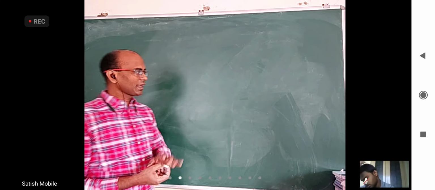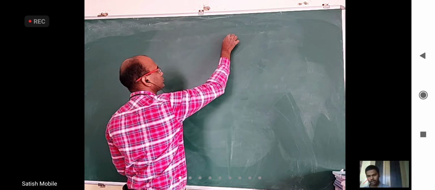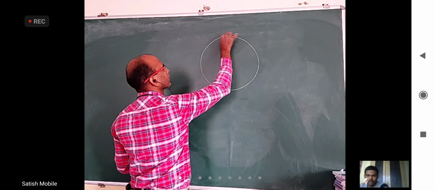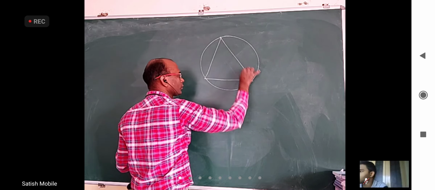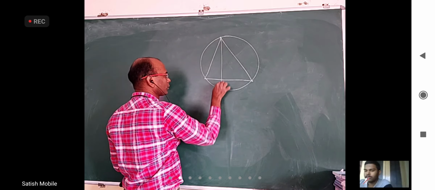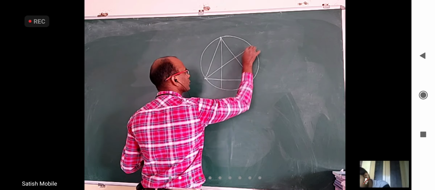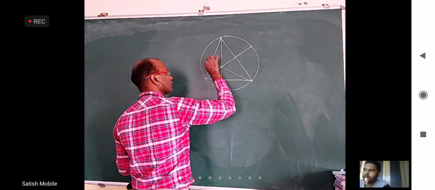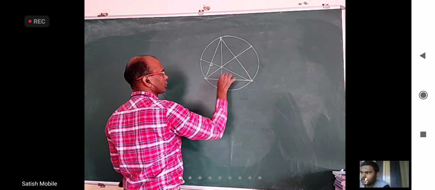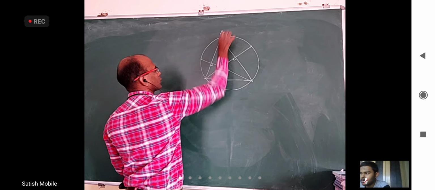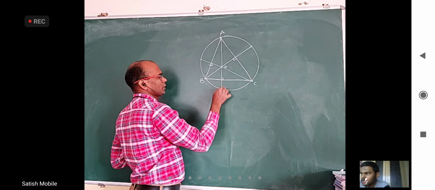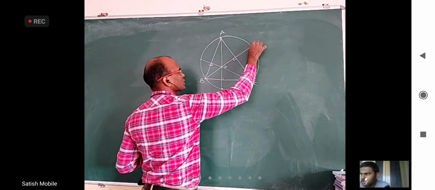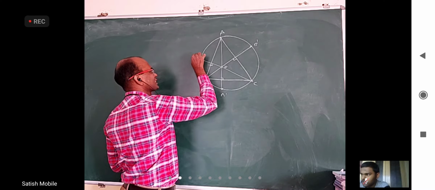Okay, in the same figure I want to explain some more things. Okay, this is H and this is A dash and this is B dash and this is C dash.